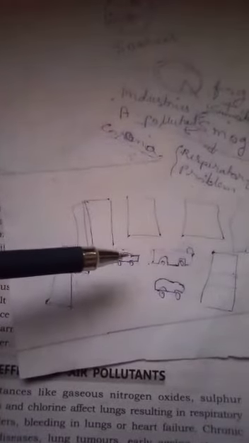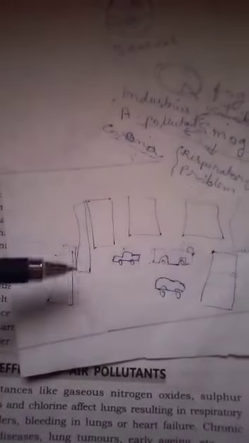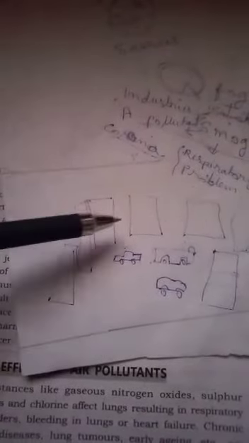Okay, the heat island, because why? Surrounded by tall buildings, there is no place for the hot air to go out, and no place for the fresh air to come inside. As a result, this area gets separated from the other parts. No fresh air comes in, and the dirty air here cannot go out.